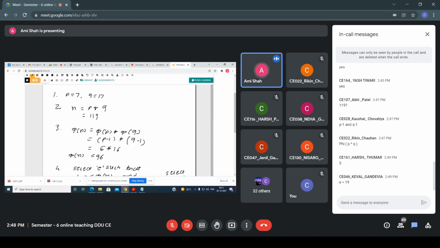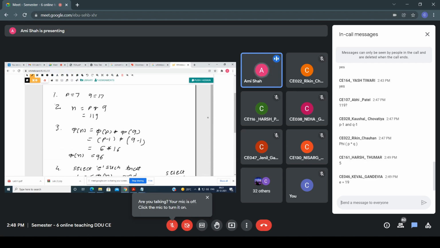These are the prime numbers I have taken, where P is not equal to Q. What is the second step? You have to perform n equals P into Q. What is the third step? That is phi n, which equals phi P into phi Q. So what you get here is 96. Now what is the fourth step of the RSA algorithm?